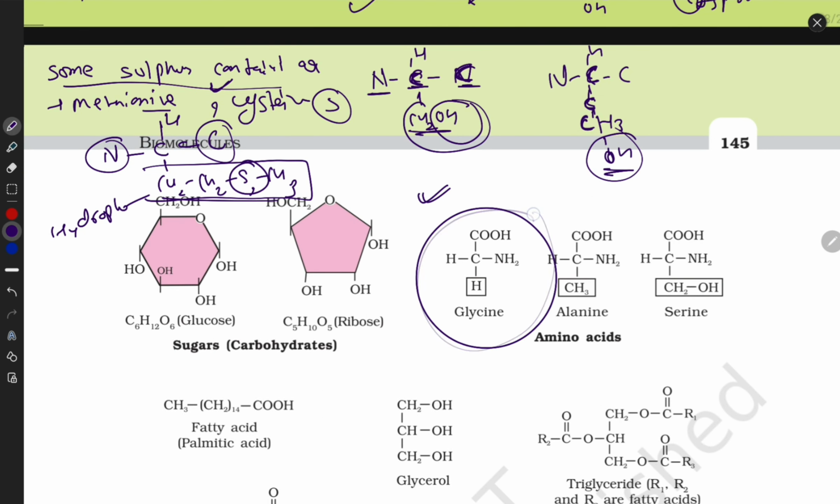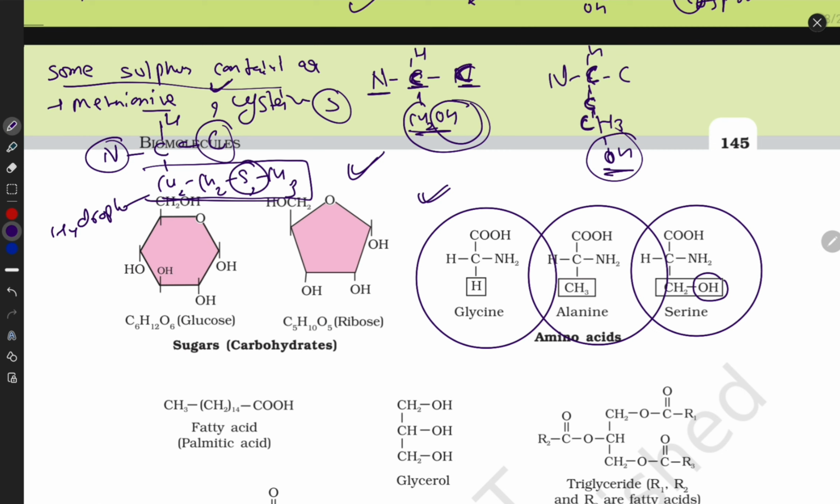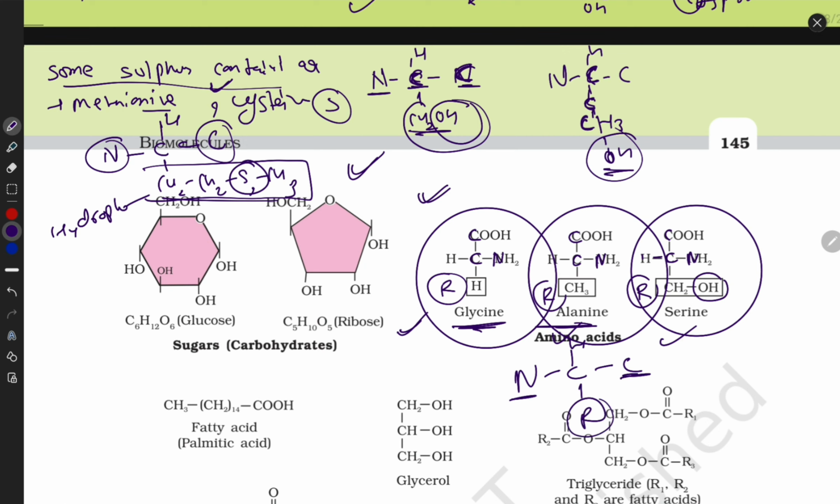Look at here, guys. Their structure is glycine. Structure is also important, guys. Look at here, OH group. You have to remember structures also, not just their names. Look at here, guys. NCC rule. They also follow the NCC rule. This is the hydrogen, and this is the R group. Here H, here amino group, carboxylic acid, and here any kind of R group. It may be OH, it may be methane, it may be hydrogen.